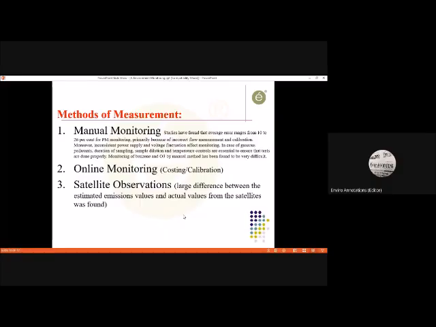Unless and until we do that, it is not possible. 0.6 microgram per cubic meter of sulfur dioxide. 0.6 is okay, but it is not detectable in a manual system. In that case, how do you rely on that data? It is not possible to rely.